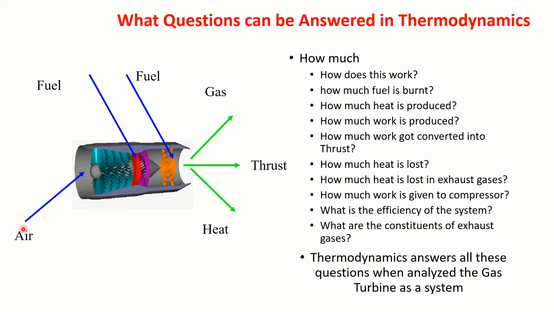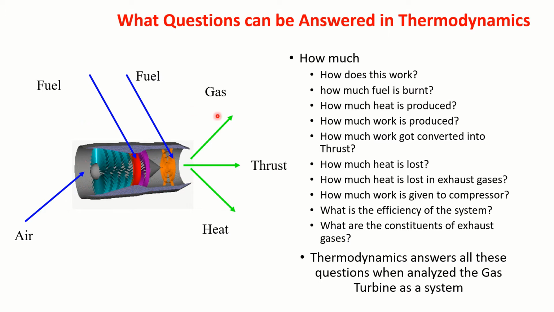The air enters over here, it gets compressed, fuel is injected into it, combustion happens, and high pressure, high temperature gases are generated, and these gases are expanded in the turbine, and again these gases pass out through an exit nozzle, producing thrust. We are giving heat input and we are getting thrust here.